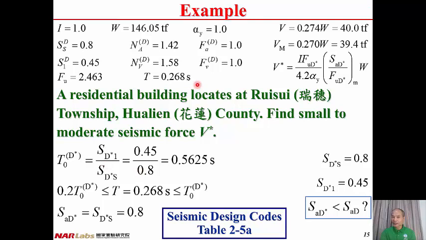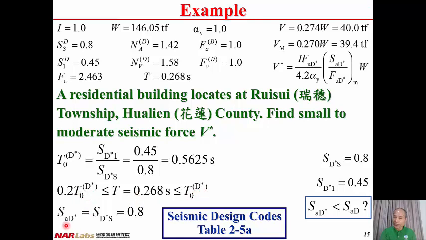And from previous lecture, we have already have the structural vibration period of the structure, T equal to 0.268 seconds. And 0.268 seconds lies between 0.2 T0 D star and T0 D star.